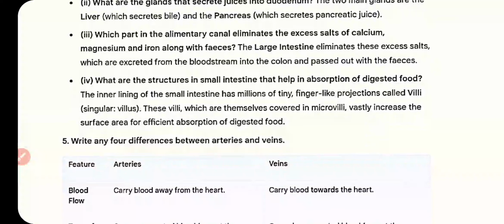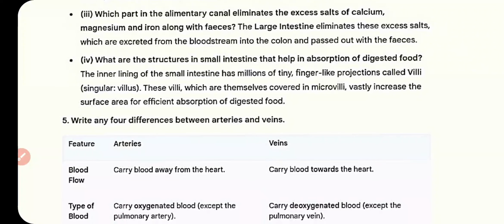Which part of the alimentary canal eliminates the excess salts of calcium, magnesium, and iron along with the feces? The large intestine eliminates these excess salts, which are excreted by the bloodstream into the colon and pass out with the feces.